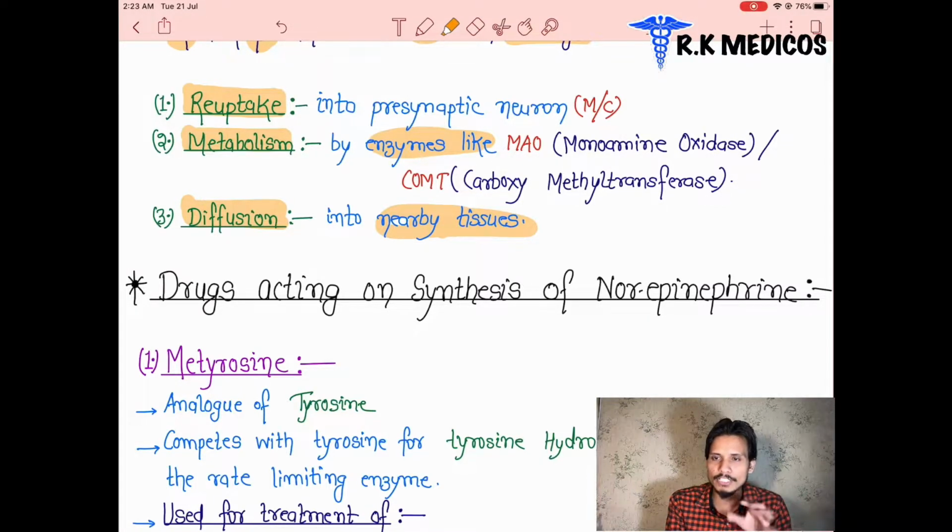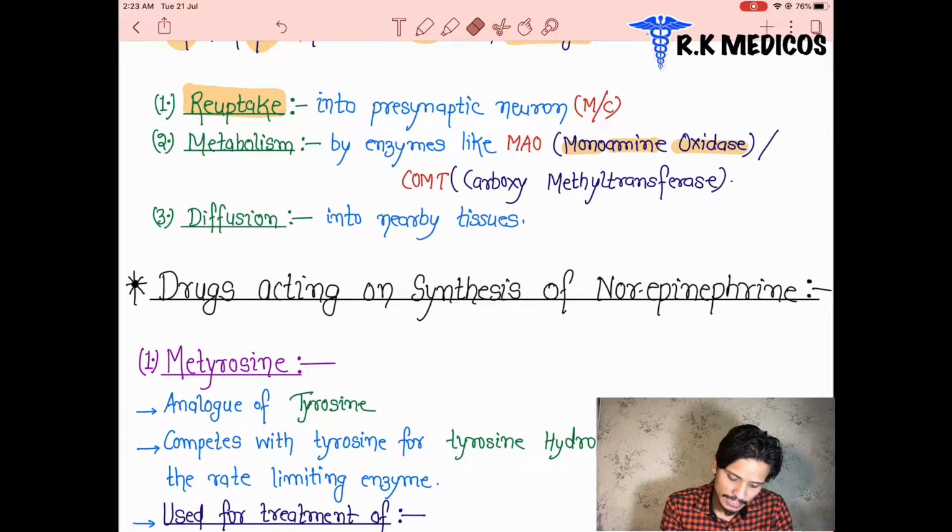It means their catabolism happens by two enzymes, MAO and COMT. MAO is monoamine oxidase, the important enzyme here. They break down norepinephrine, the same as in the parasympathetic system, where the acetylcholinesterase enzyme is responsible for the breakdown of acetylcholine. Same here in the sympathetic nervous system, monoamine oxidase and catechol-O-methyltransferase are the two enzymes responsible for the breakdown of norepinephrine. So this is important, and that reaction is called metabolism, that is catabolism by these enzymes.